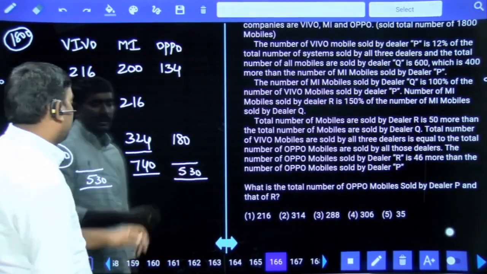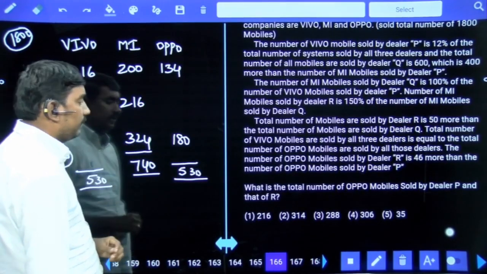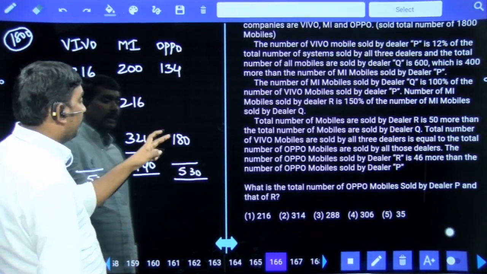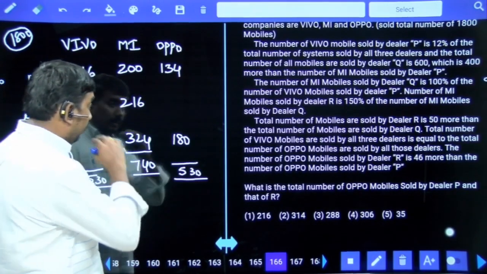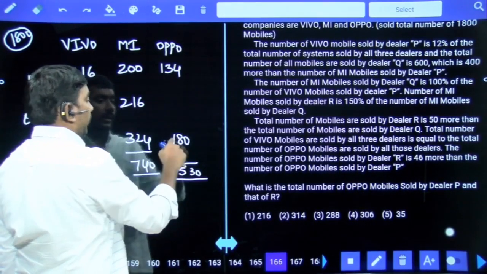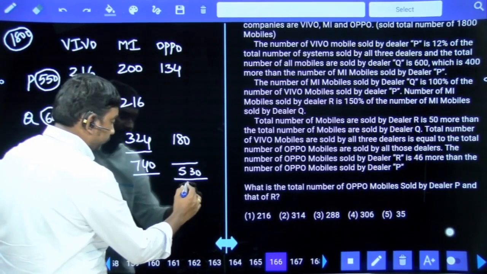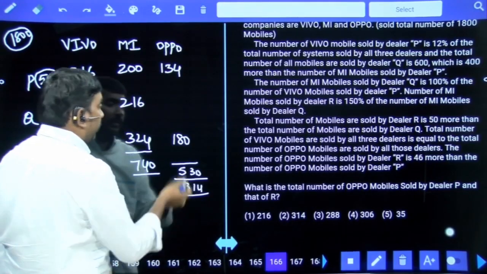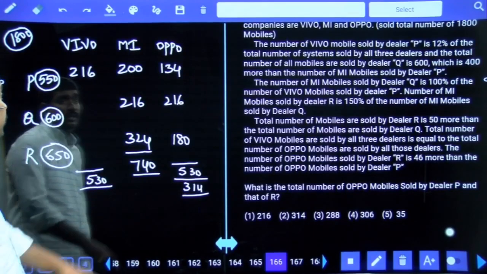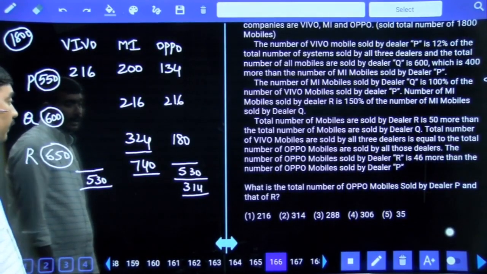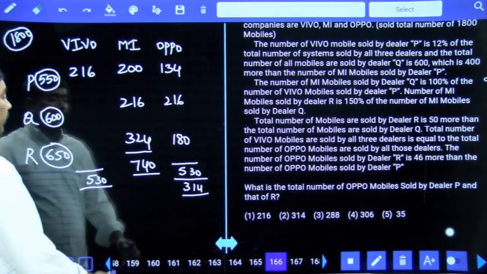Okay. Total 530. Out of 530, already I am having 134 plus 180. So 100 plus 100, 200. 80 plus 30, 110, 310, so 314 is over. Remaining 216. Remaining 216 belongs to Oppo mobiles of dealer Q. Next.